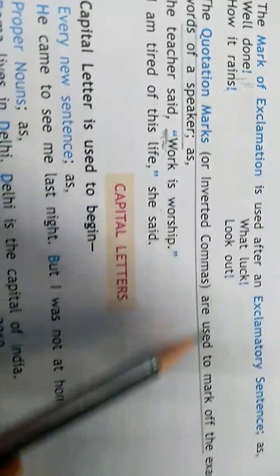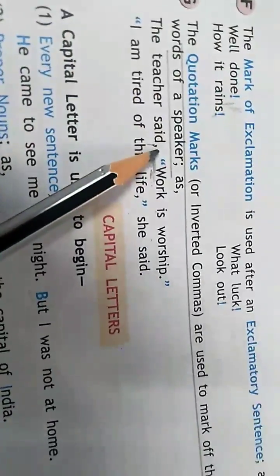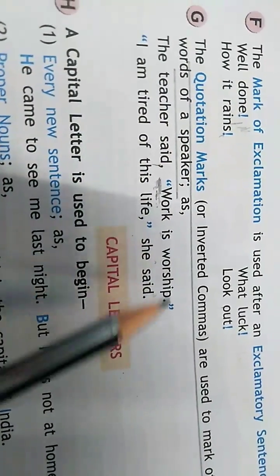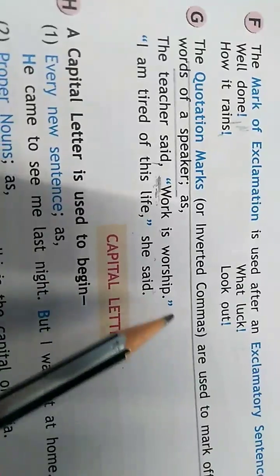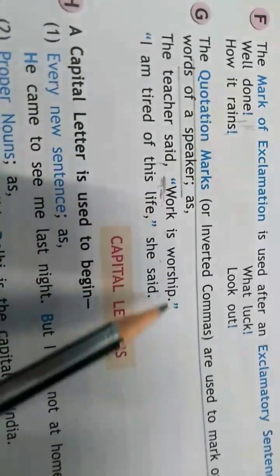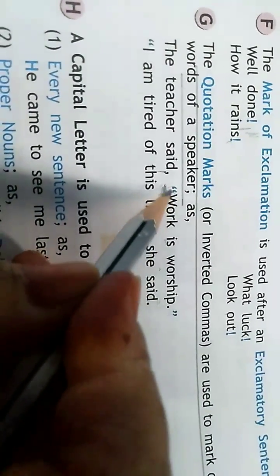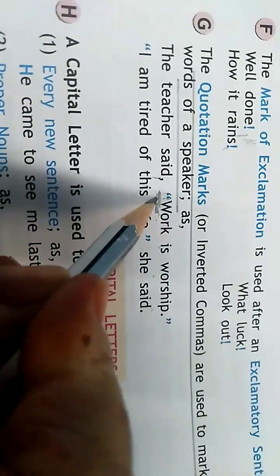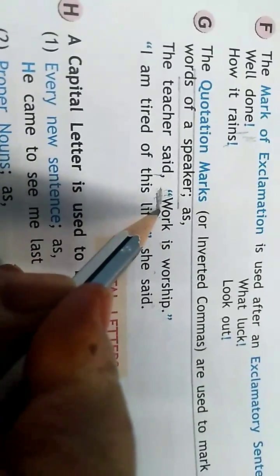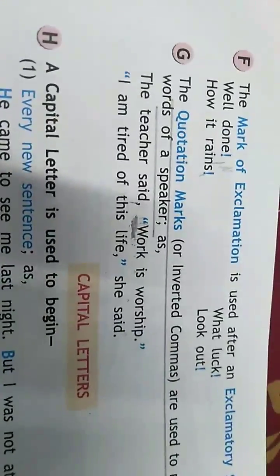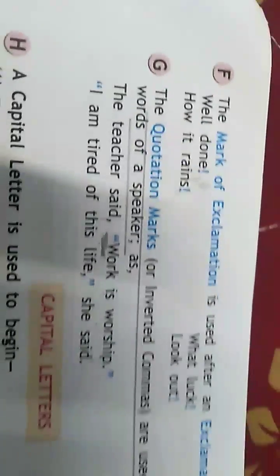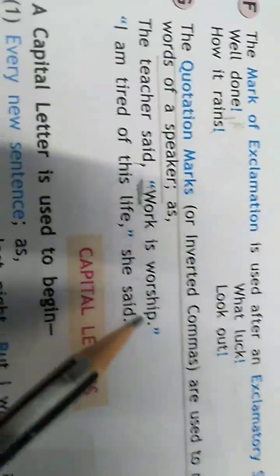Now, very important: the quotation mark or inverted commas are used to mark the exact words of the speaker. Listen very carefully, children. In any new dialogue you will use inverted commas or quotation marks. Like, the teacher said, "Work is worship." Whenever you open a quotation mark, the first letter will be a capital letter. Whenever you write a new dialogue, the first letter will be capital.